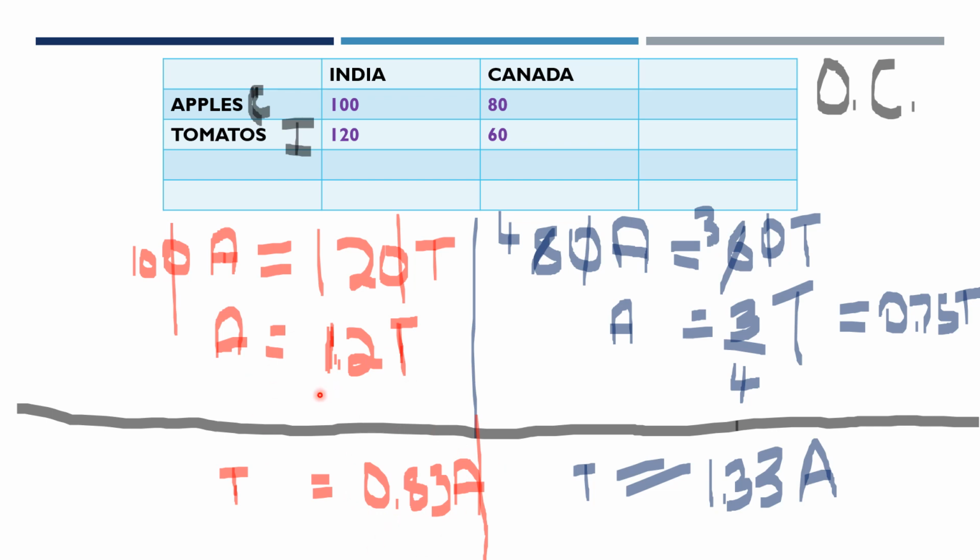Just look at it. In case of apples, the sacrifice is 1.2. In case of tomatoes, the sacrifice is 0.83. So 1.2 is greater than 0.83, which means this sacrifice is more. So we have to go with tomatoes.